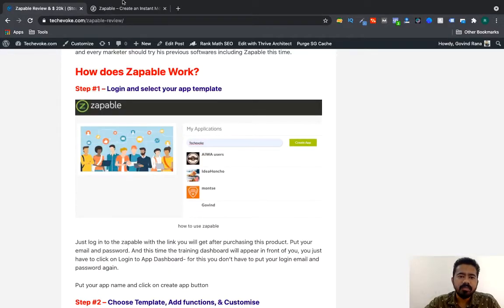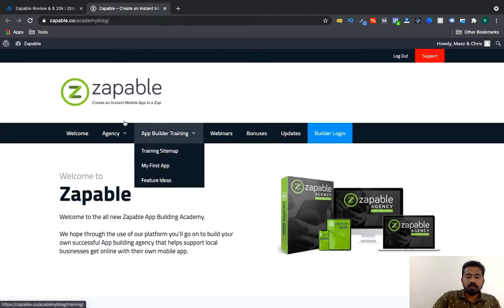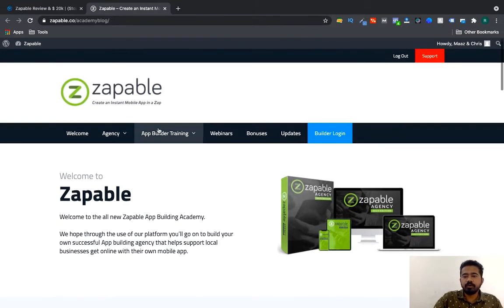So how does Zappable really work? It is a drag and drop mobile application builder. Yes, you can just drag and drop and create your own apps. So here, this is the dashboard of Zappable.